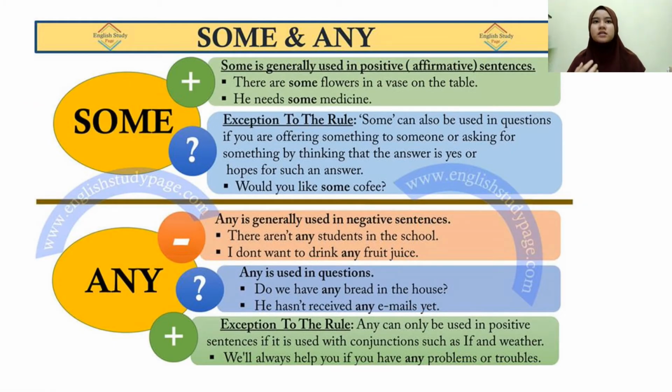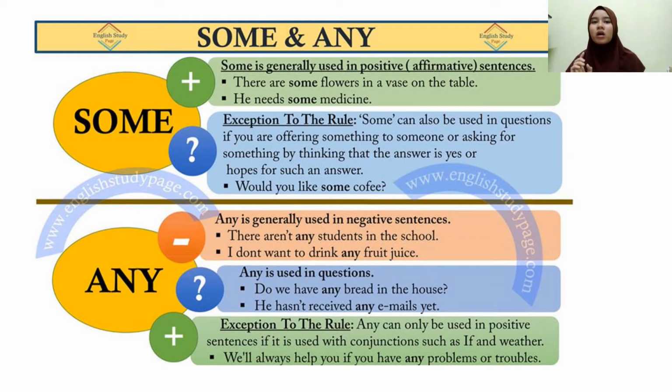Okay, now is some and any. We use some and any with uncountable nouns and plural nouns. The general rule is that you use some in positive sentences and any in negative sentences and questions. For example, I have some ideas. I don't have any ideas. Do you have any ideas?